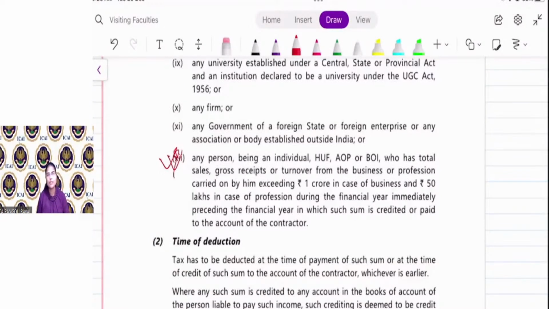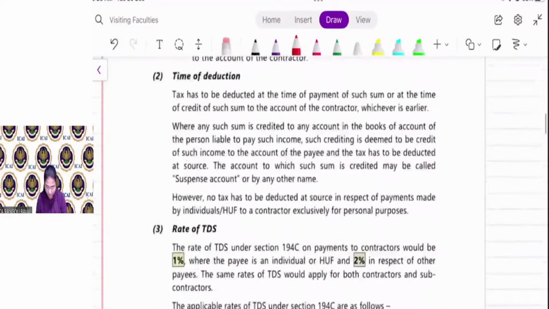Individuals and HUF are required to deduct TDS in the current year if, in the last year, there is a business, then the turnover is more than 1 crore, and if there is a profession, then the professional receipt is more than 50 lakh. Otherwise, they are not required to deduct TDS. Again, the time of deduction is payment or credit, whichever is earlier.